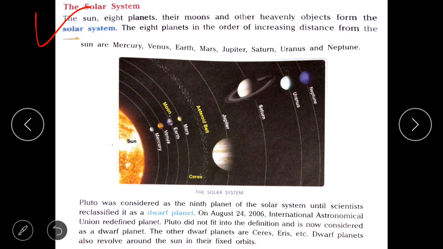The 8 planets, in their order of increasing distance from the Sun, are Mercury, Venus, Earth, Mars, Jupiter, Saturn, Uranus, and Neptune. Pluto was considered as the 9th planet of the solar system, but according to the new definition adopted by the International Astronomical Union in 2006, Pluto is no longer a planet of the solar system. It is now considered as a dwarf planet. The other dwarf planets are Ceres, Eris, etc. Dwarf planets also revolve around the sun in their fixed orbits.